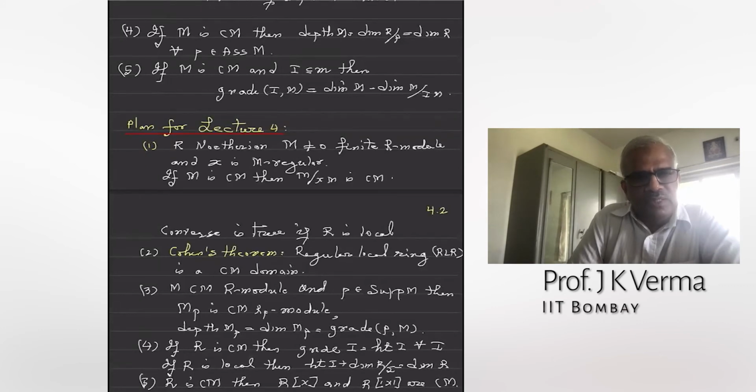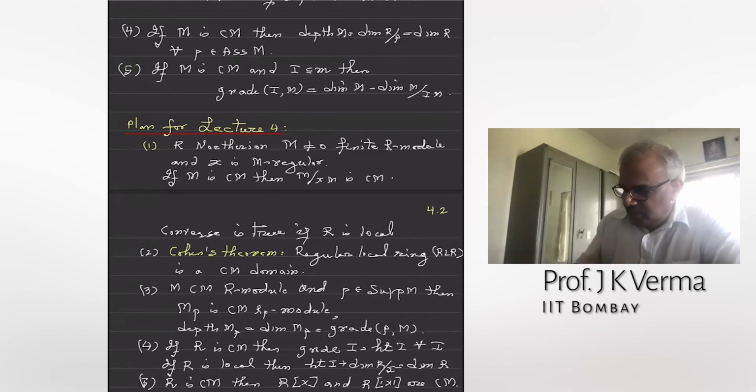Suppose there is an M-regular element x. Then we can test the Cohen-Macaulay property by going mod x. So look at M mod xM, and this is a module over R mod x. Very often R mod x is a lower dimensional ring, and testing the Cohen-Macaulay property over rings of lower dimension may be easier. So this theorem says that if M is Cohen-Macaulay, then M mod xM is also Cohen-Macaulay. The converse need not be true, but if the ring is local, then the converse is also true.